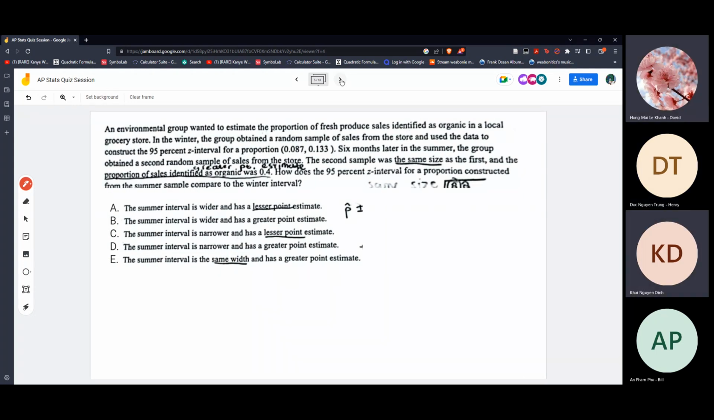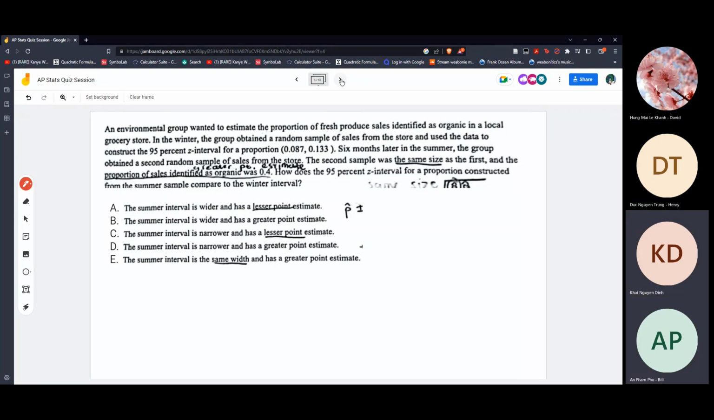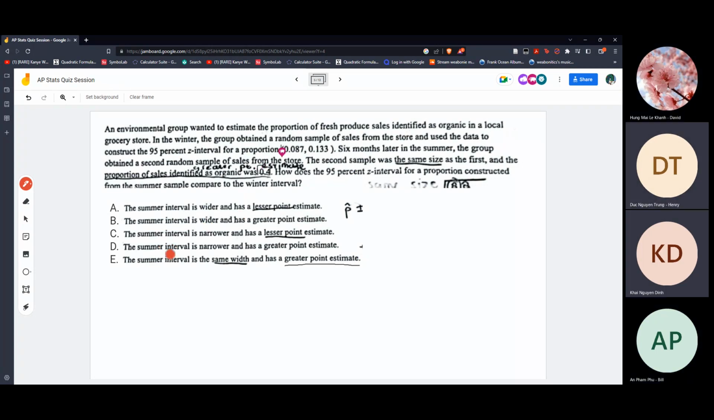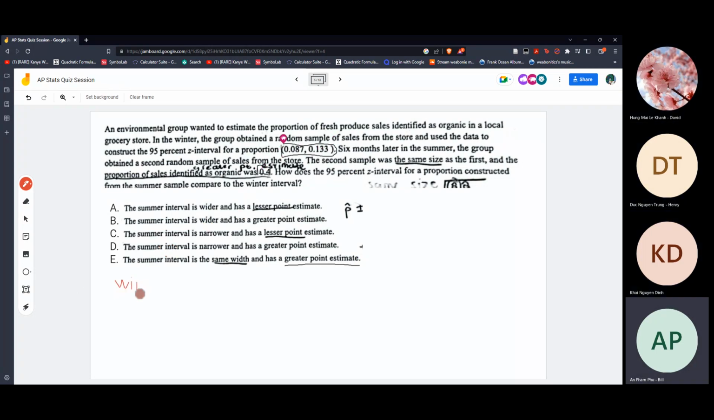Oh, this is a tricky one. Yeah, very tricky. I got it wrong. Anyone get it wrong? Actually, I got it right. I got it wrong too. I understand the greater point estimate, because 0.4 is greater than this, but I don't understand why this has a wider interval. Oh right, I think I understand why.